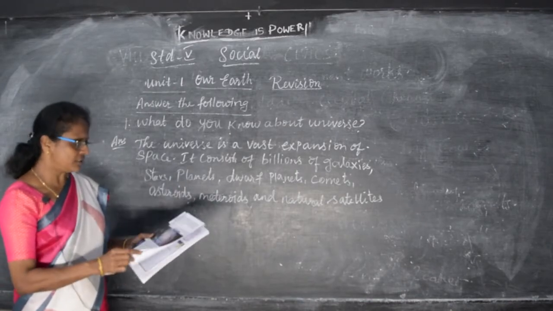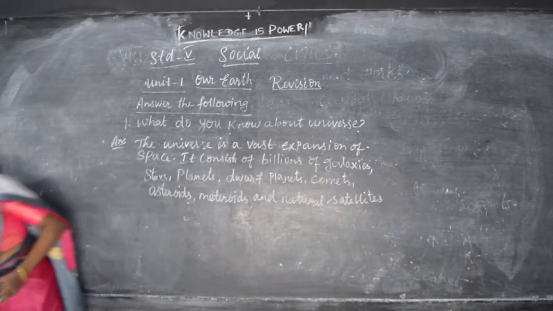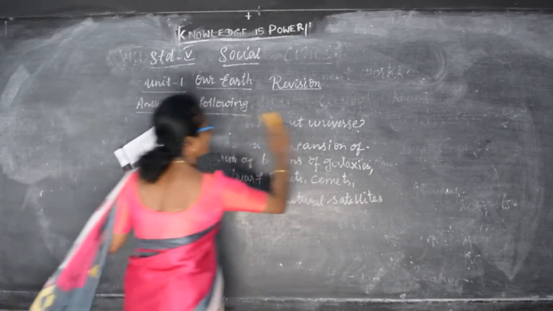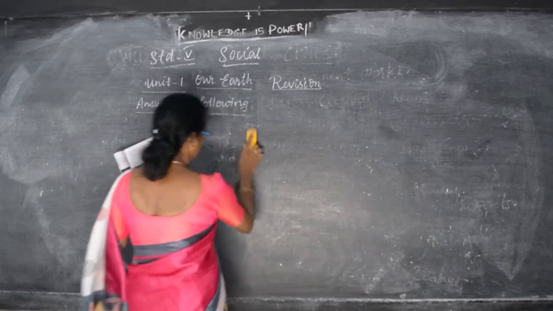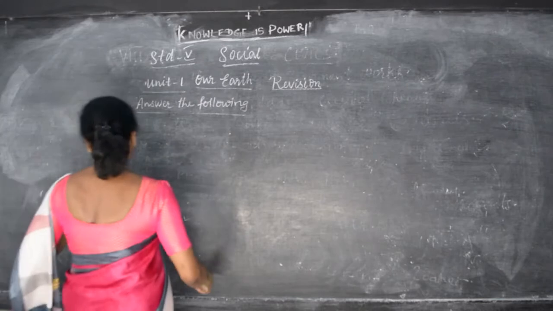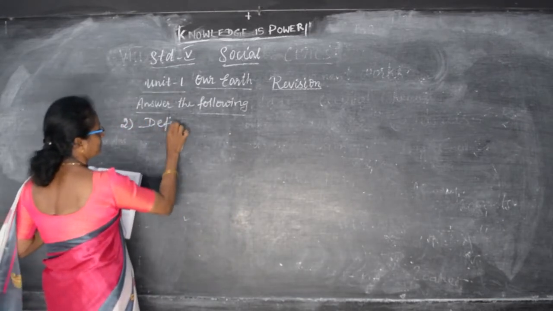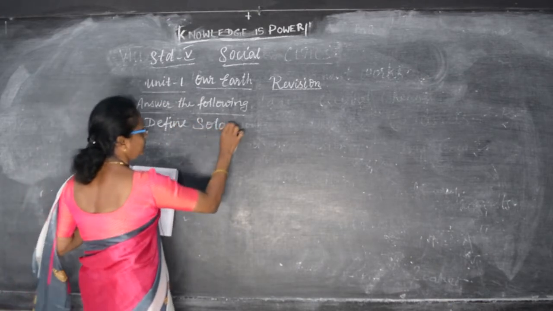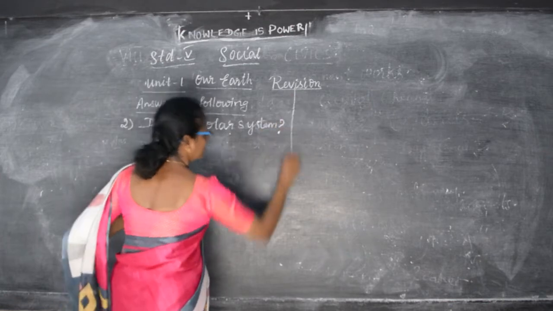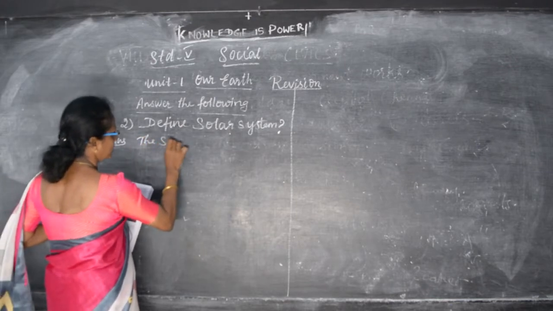Okay, the next one is, define solar system. What does it mean by that? Define solar system. What do you mean by the solar system? So, the answer is, the solar system